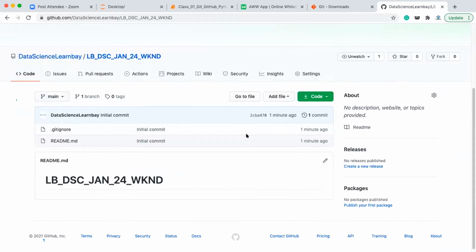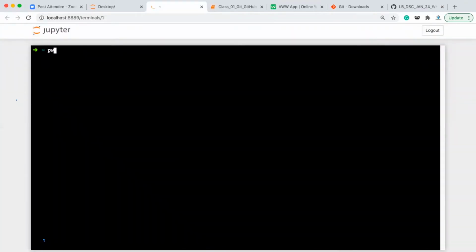To create a local repository on your system, everyone please go to Git Bash. Those who are on Windows, open Git Bash. Those who are on Windows will be using Git Bash only. Please don't use anything else, use only Git Bash. Otherwise later on you'll see that this command and that command are not working. So don't use anything else. Use only Git Bash. So we will be checking our current